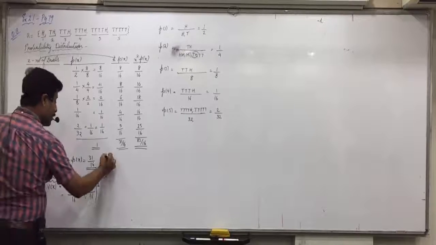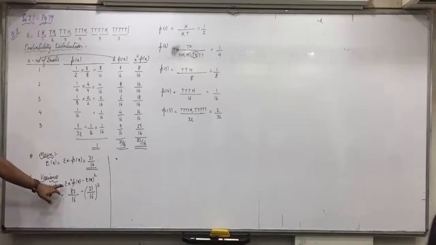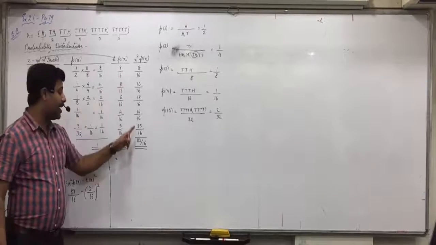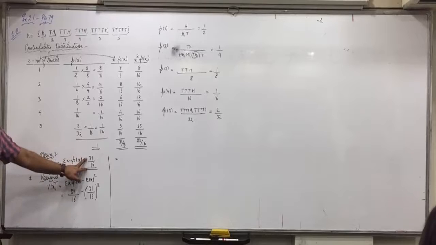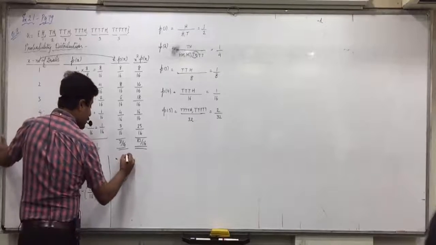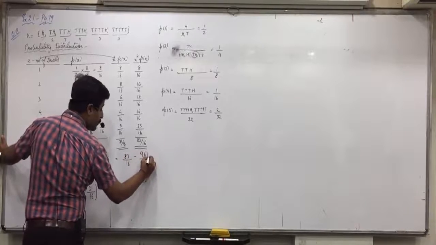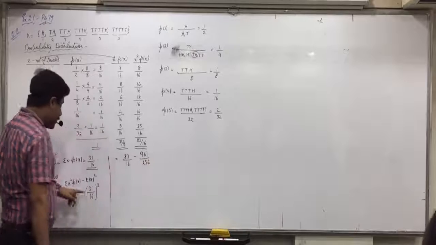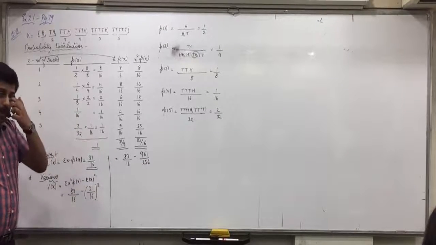Sigma x square Px is 83 by 16, minus E of X, we have obtained 31 by 16, so 31 by 16 whole square. Yes, 83 by 16 minus 961 upon 256. Correct. 31 square is 961 and 16 square is 256.